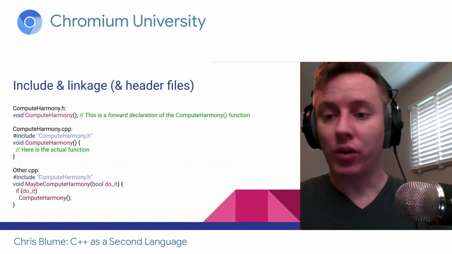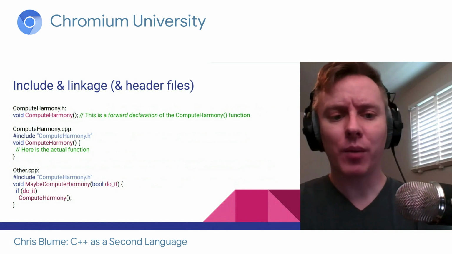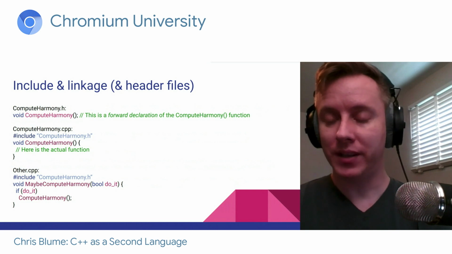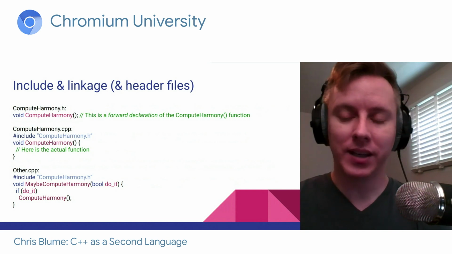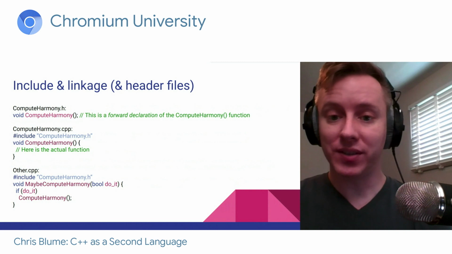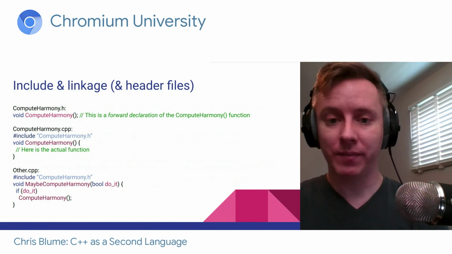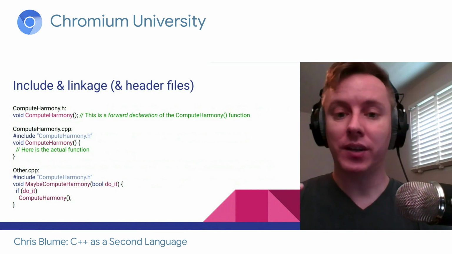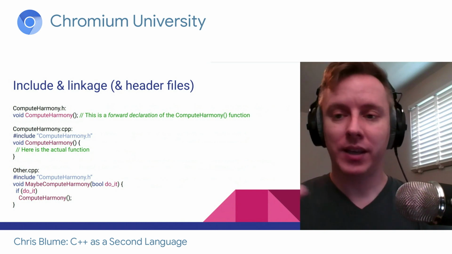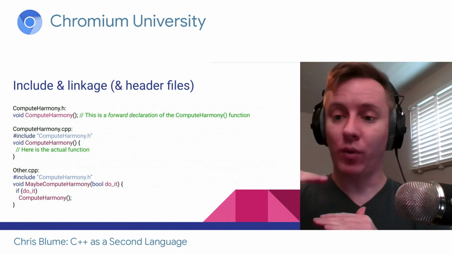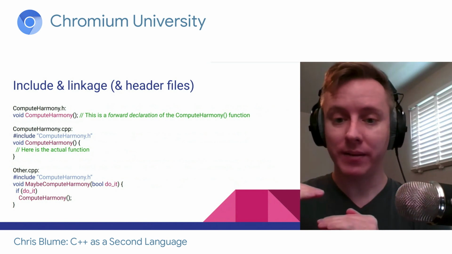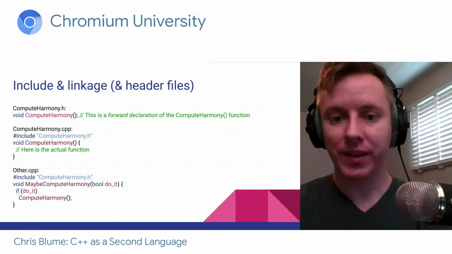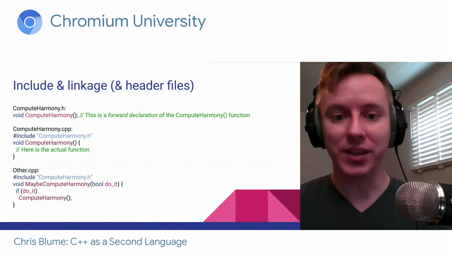So to give a more concrete example, at the top we have compute harmony.h, and it has void compute harmony, and then that semicolon. All that's doing is saying, I promise there will be a function that matches this signature. It's just a forward declaration. Then in compute harmony.cpp, the first thing we do is include the .h file, and that helps us pair up the forward declaration with the actual function body. Then after that, we have the actual function. There's void compute harmony, and this time it has an actual implementation.